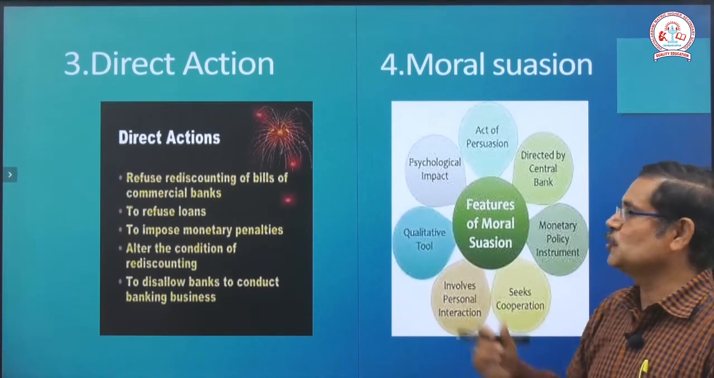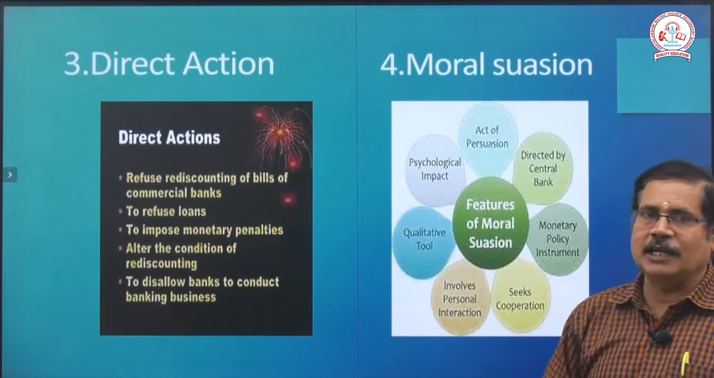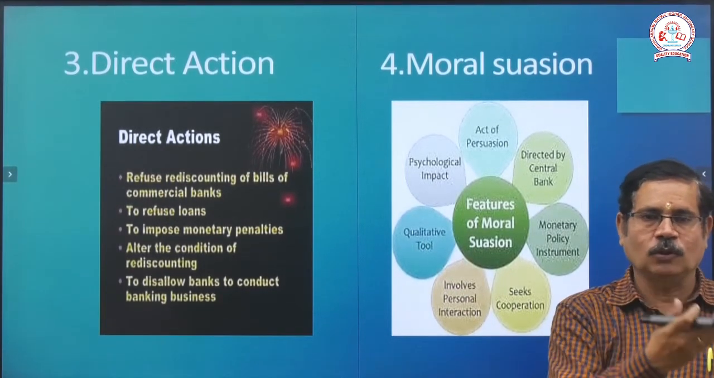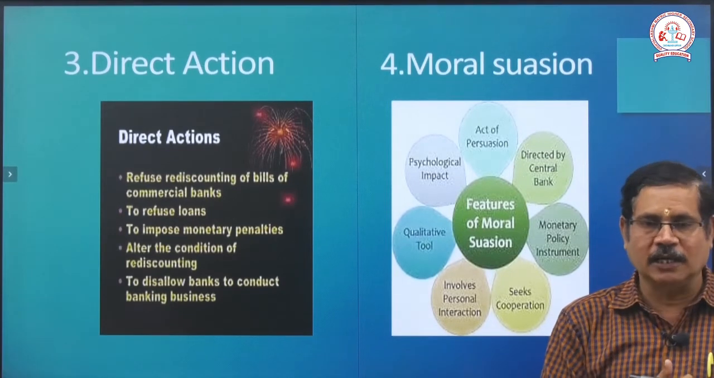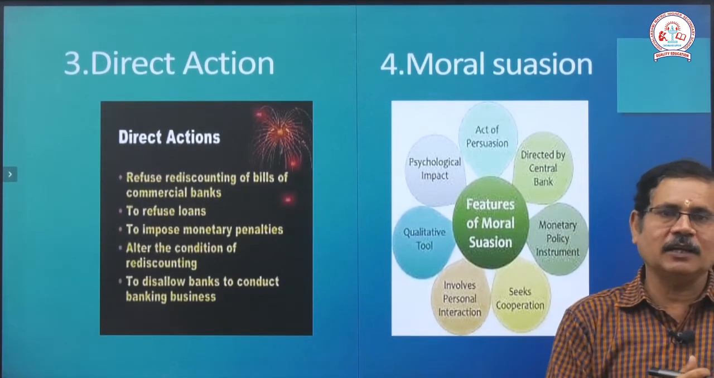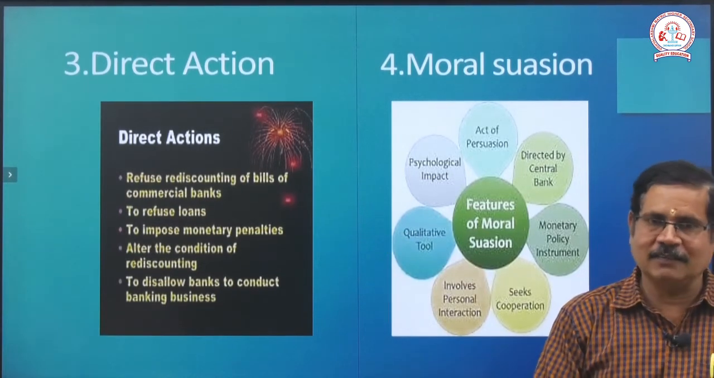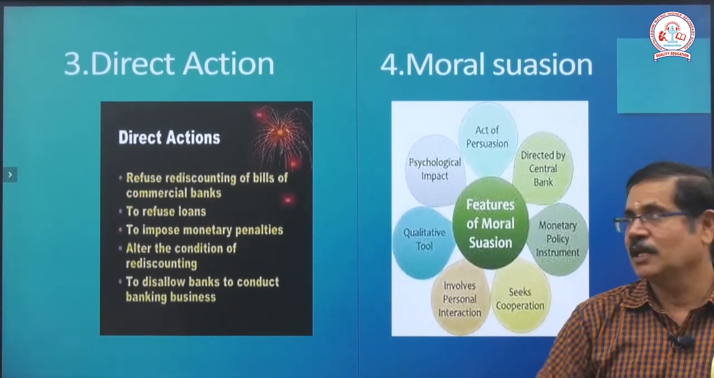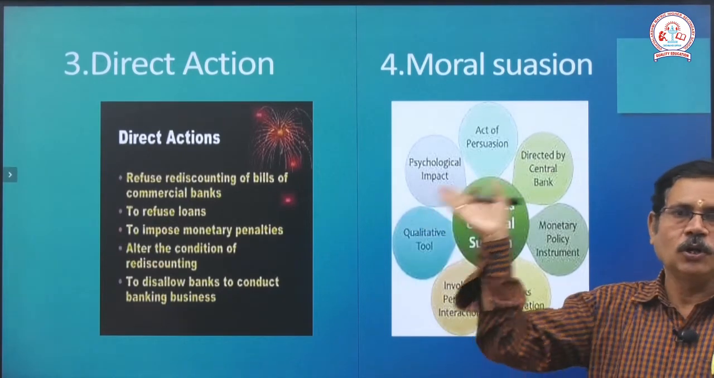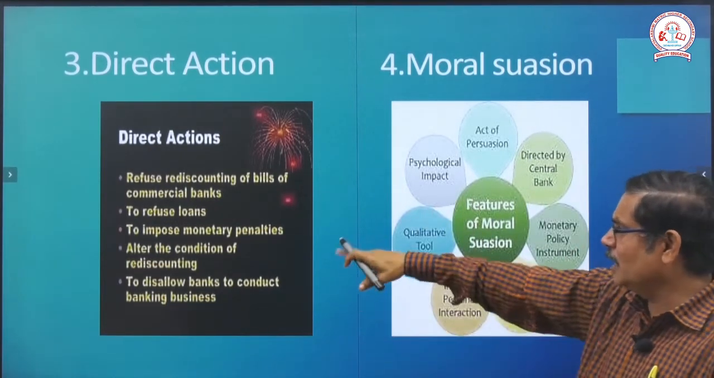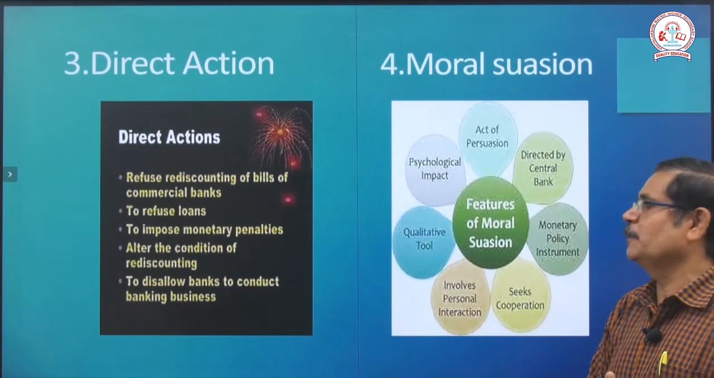Then, it can refuse loans. If a commercial bank is ready to issue a customer 1 crore rupees in credit facilities, the loan can be issued only if the Reserve Bank of India allows it. Otherwise, if the Reserve Bank of India refuses, it is not possible to issue the loan to the customers. And the next one is to impose monetary penalties.